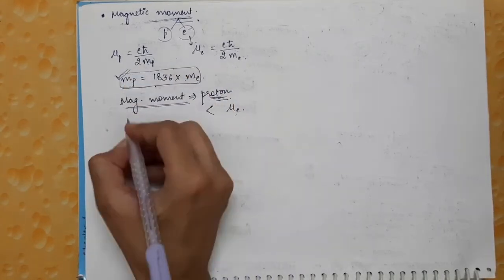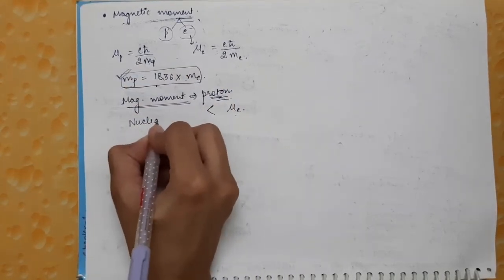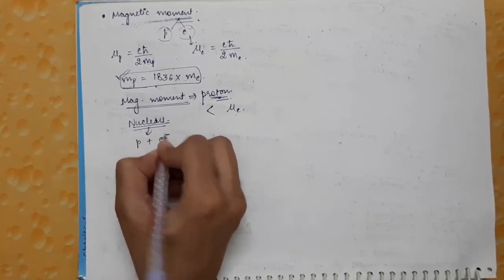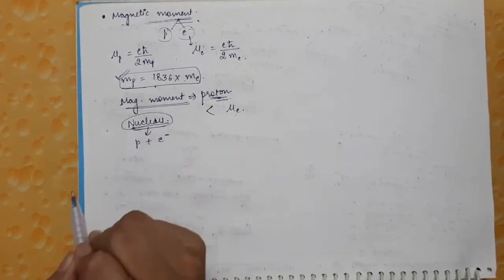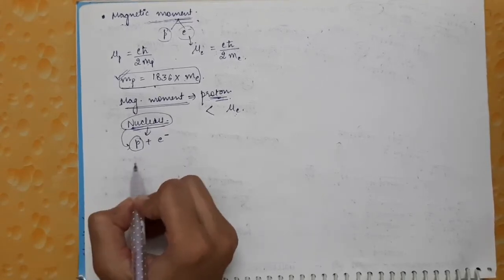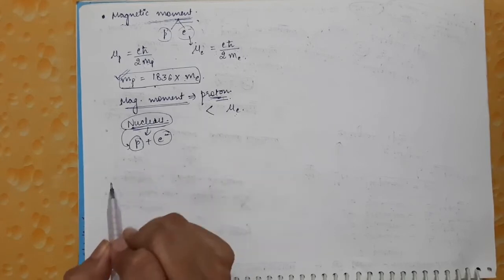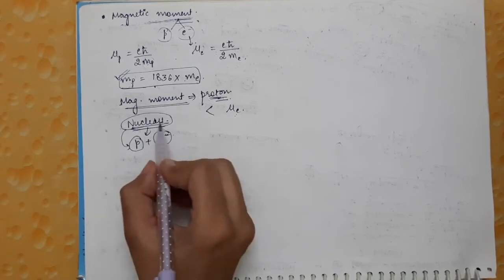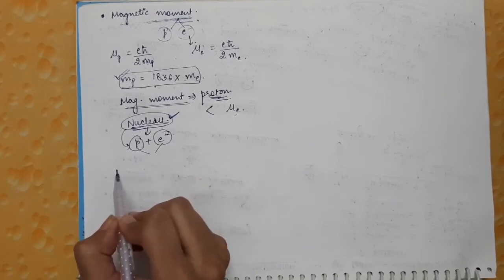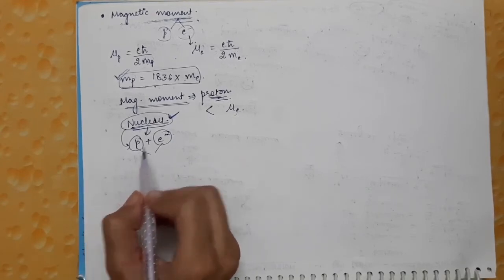So if the nucleus is composed of protons and electrons, the magnetic moment of the whole nucleus is equal to the magnetic moment of all the protons plus the magnetic moment of all the electrons. The magnetic moment of the nucleus will be the sum of the magnetic moments of each particle.